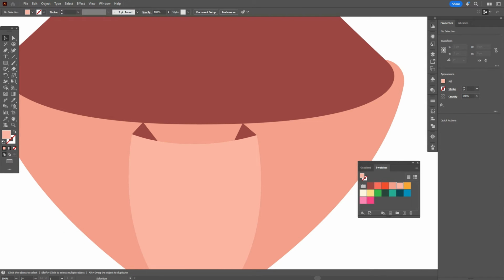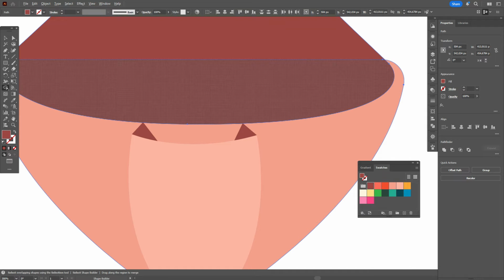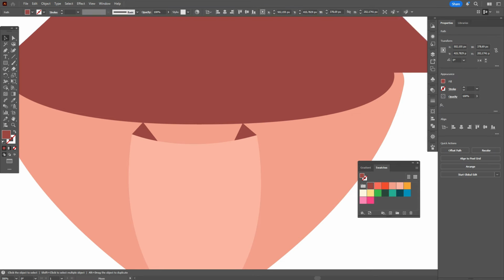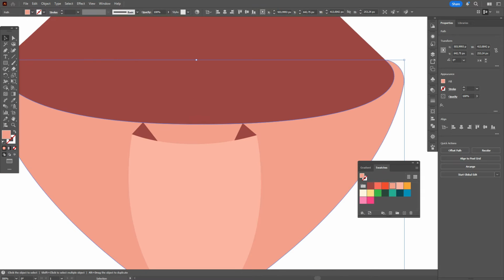Okay. Now let's copy and paste the big brown shape. Select it, copy and paste it. Now select the copy and the light brown shape, like that. Shape builder tool, hold Alt and delete unwanted part. And delete this part, and we have the shape like this.